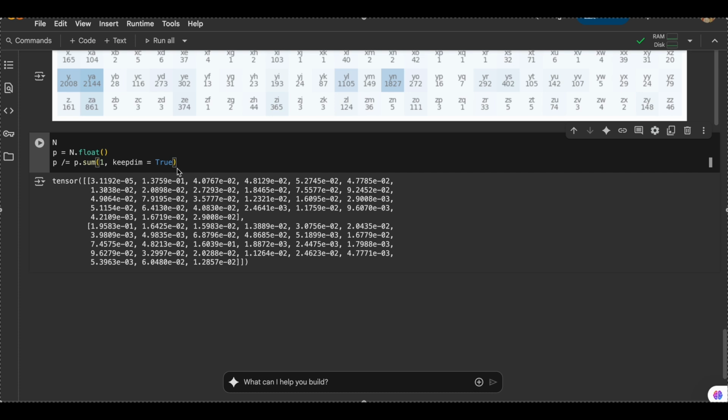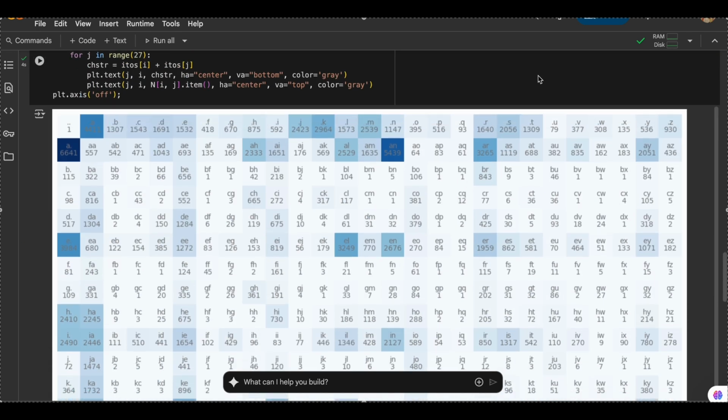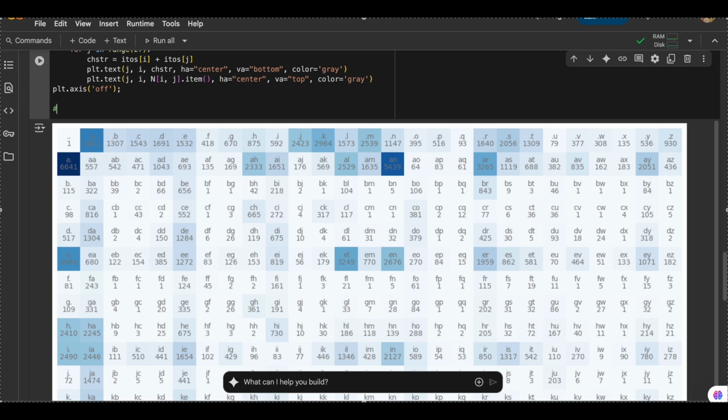So what we are trying to do here is, technically, if we were to generate a normal name generator, what we should have done is take the first letter, like the most occurring bigram in the first row. The most occurring bigram of the first row is dot A. Names starting with A number 4411. We would have selected that. So the name would have started with A, and we would have gone into A's row. In A's row, what is the highest probability or most occurring bigram? And that is A itself.